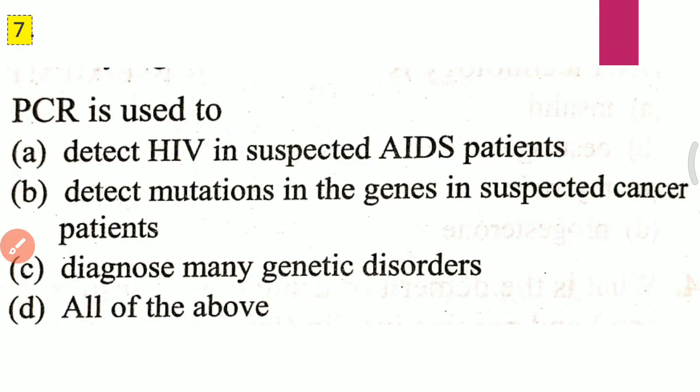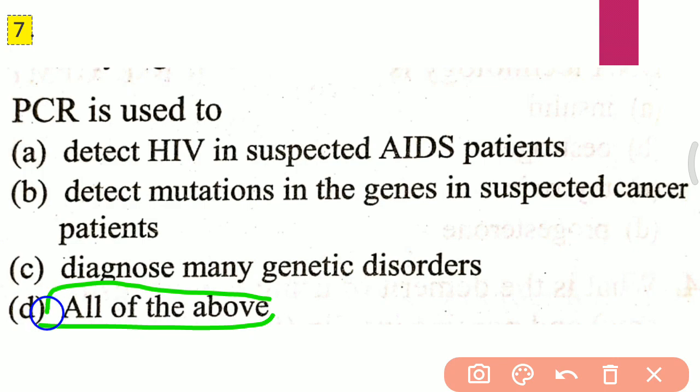Question 7. PCR is used to: A. Detect HIV in suspected AIDS patient. B. Detect mutations in the gene in suspected cancer patient. C. Diagnose many genetic disorders. D. All of the above. The correct answer for the seventh question is D, all of the above. PCR is used to detect HIV in suspected AIDS patients, detect mutations in genes in suspected cancer patients, and diagnose many genetic disorders.